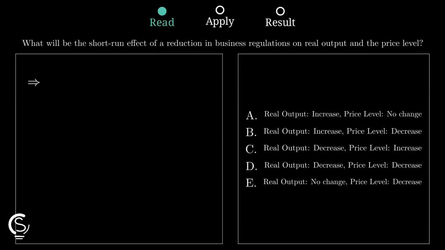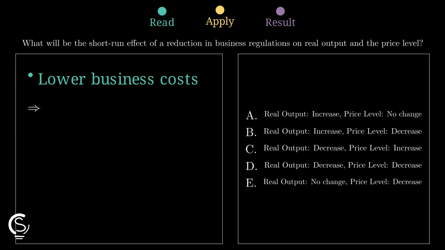Fewer business rules usually mean firms spend less on compliance, paperwork, delays, and restrictions, so production becomes cheaper in the short run. When production gets cheaper, firms are willing and able to supply more at every price level, so short-run aggregate supply shifts right, and that change drives the next result.